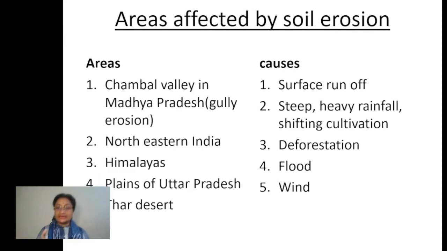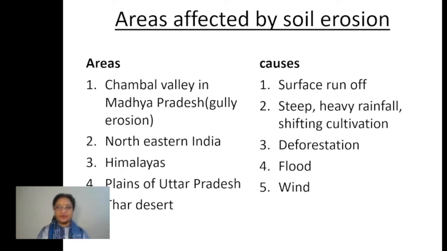That is again an area where heavy rainfall occurs and the slope is already there, so the soil erosion becomes very fast. Then deforestation. Deforestation applies over the northeastern hills and the Himalayan regions, because hilly or mountainous areas are densely forested.